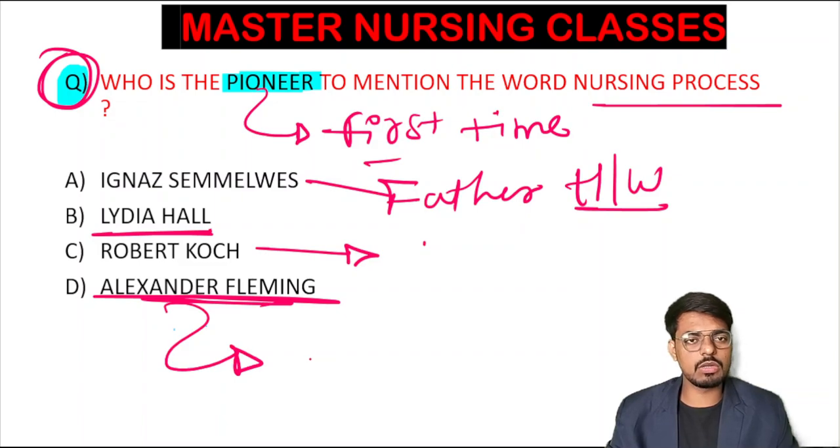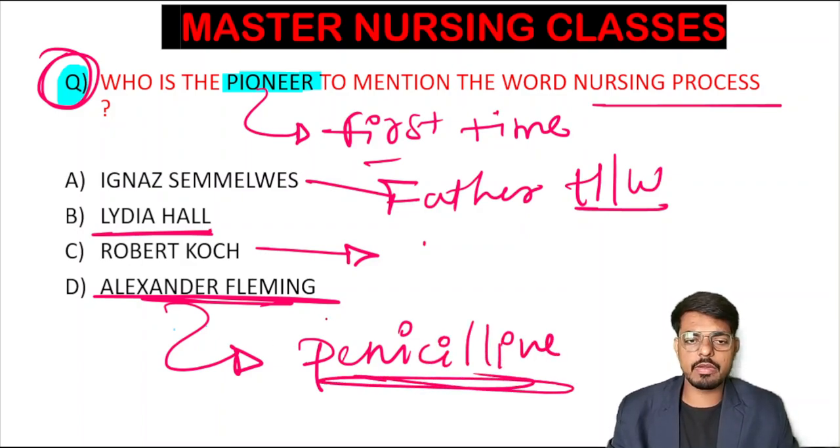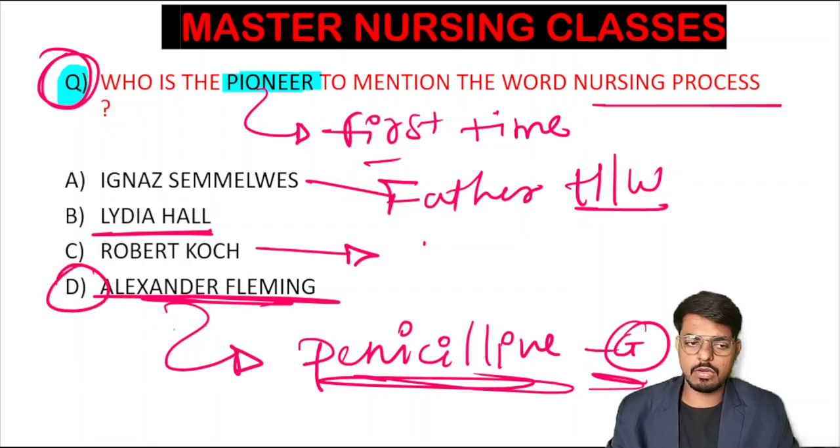Alexander Fleming is the person who discovered the antibiotic for the first time. Which antibiotic is that one? Yes, the name of the antibiotic is penicillin. Penicillin is the first antibiotic, discovered by Alexander Fleming. That is penicillin G, so he is the founder of the antibiotics, we can say.